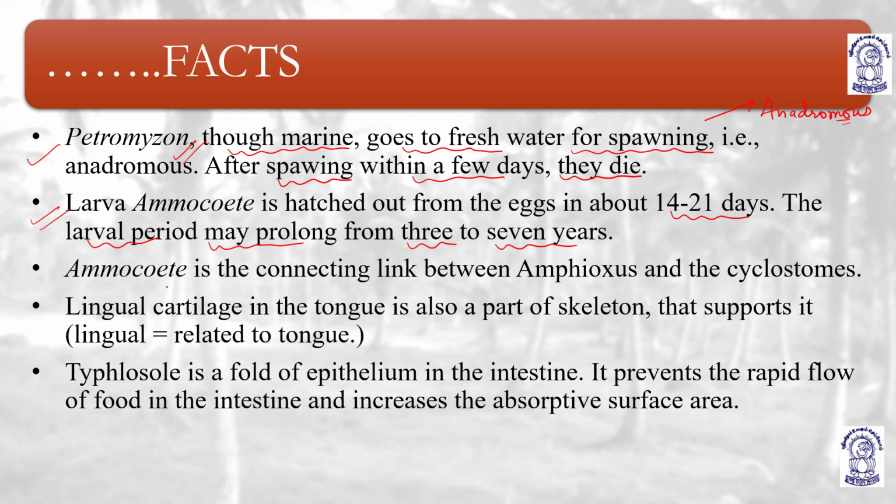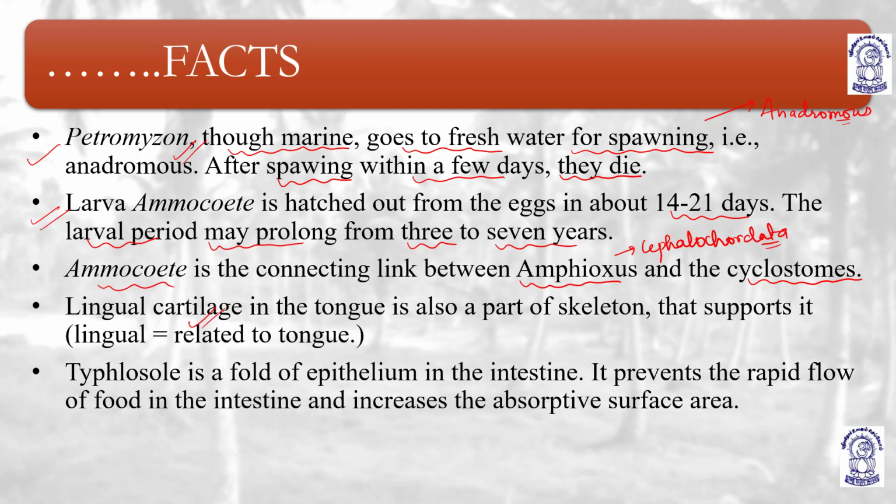years. Ammocoetes is considered to be a connecting link between Amphioxus and cyclostomes. Okay, Ammocoetes basically helps to connect cephalochordata and cyclostomata. Right?